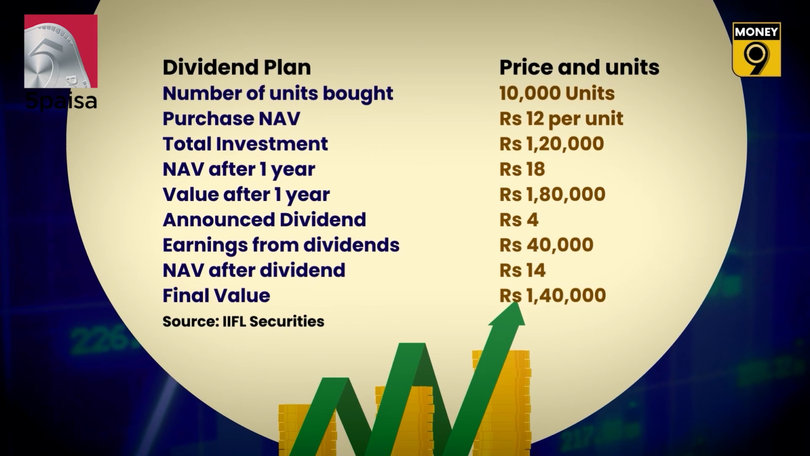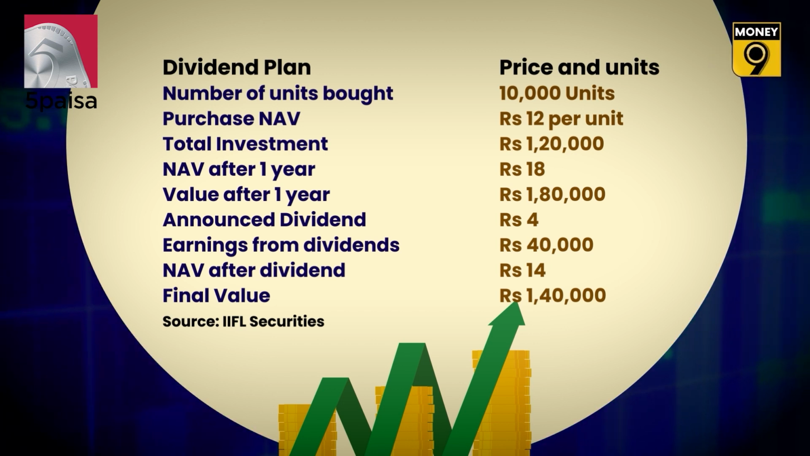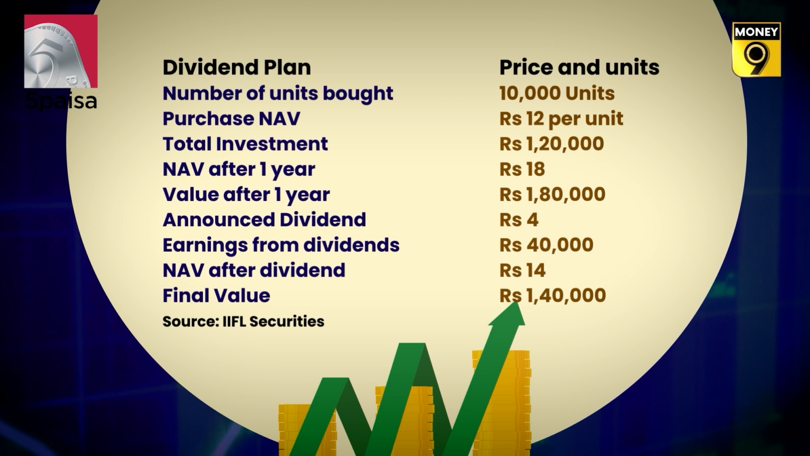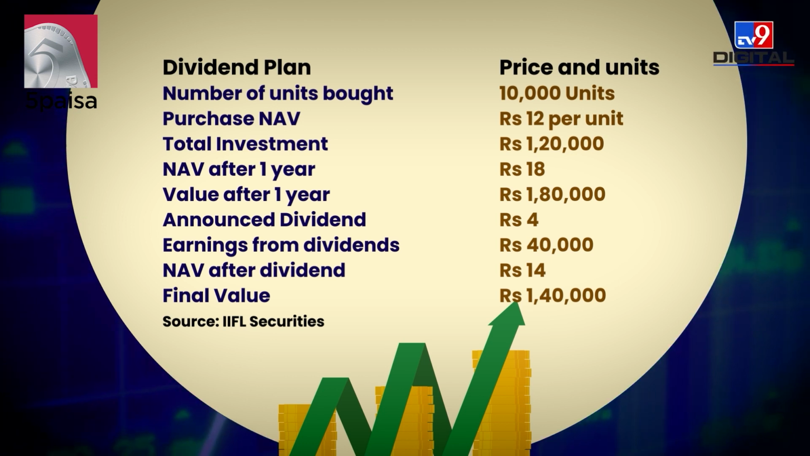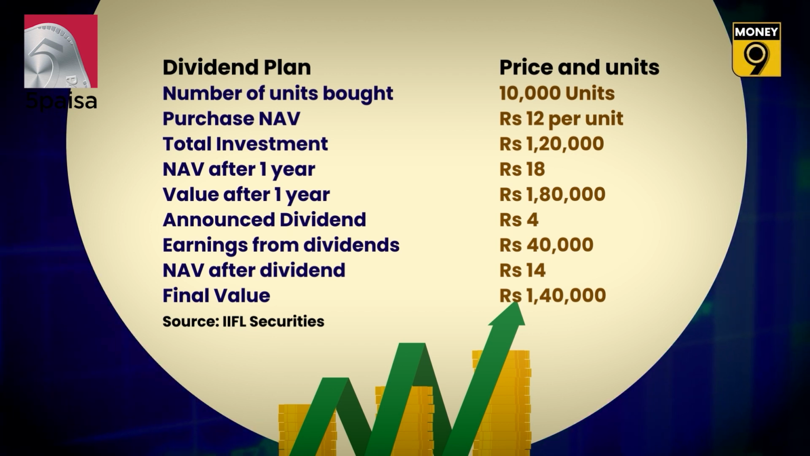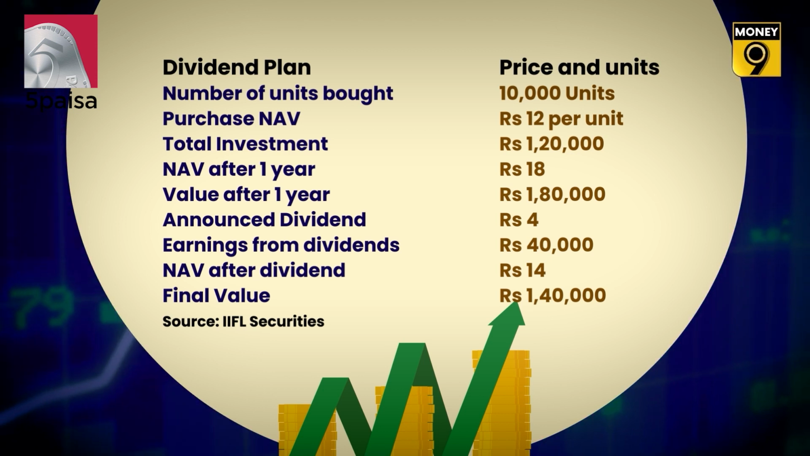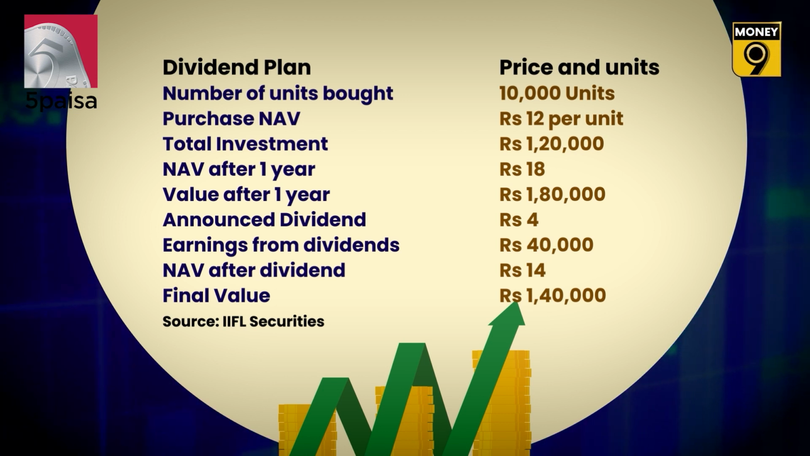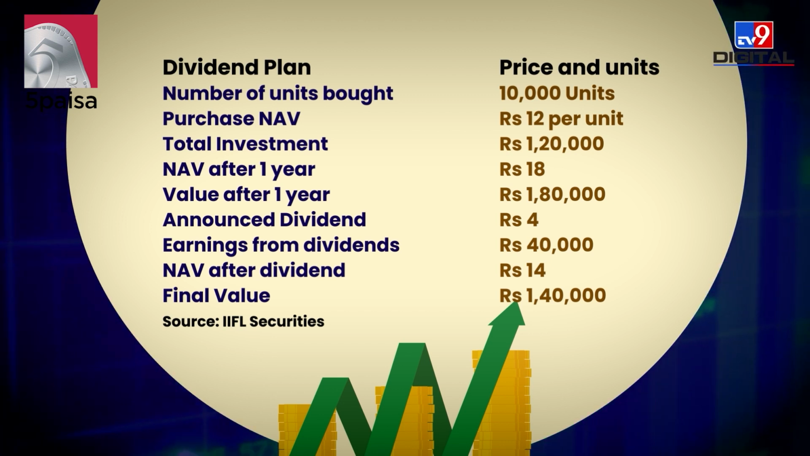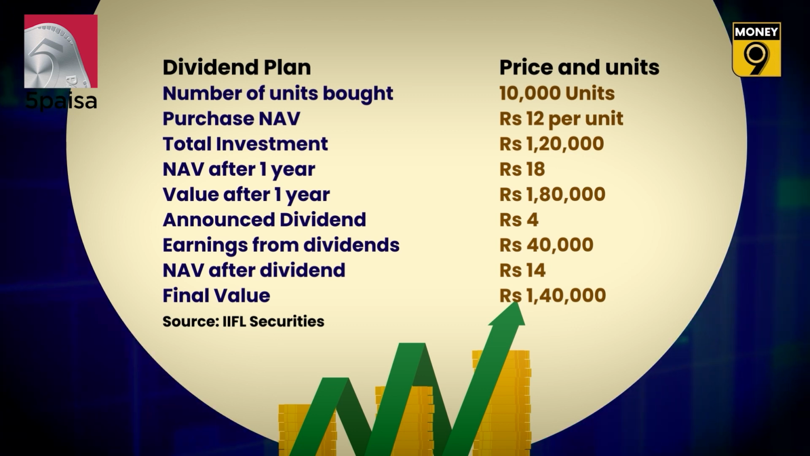Now let us understand the two options. For example, an investor X buys 10,000 units at an NAV of 12 rupees for a dividend plan. His total investment will be 1.2 lakh rupees. Suppose after 1 year, the total value of his investment increases to 1,80,000 rupees, then the NAV will be 18 rupees per unit. The fund announces a dividend of 4 rupees per unit. The investor will receive 40,000 rupees as dividend. But after paying the dividend, the NAV of the scheme will become 14 rupees per unit. So now the final value of the investor's investment will be only 1,40,000 rupees.